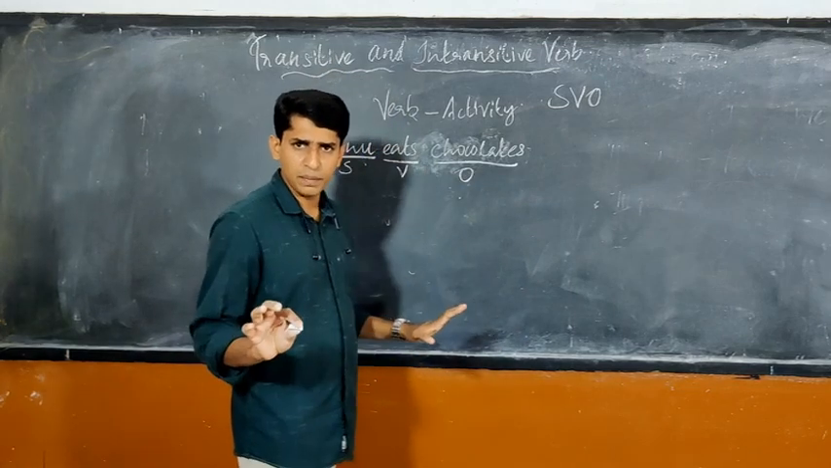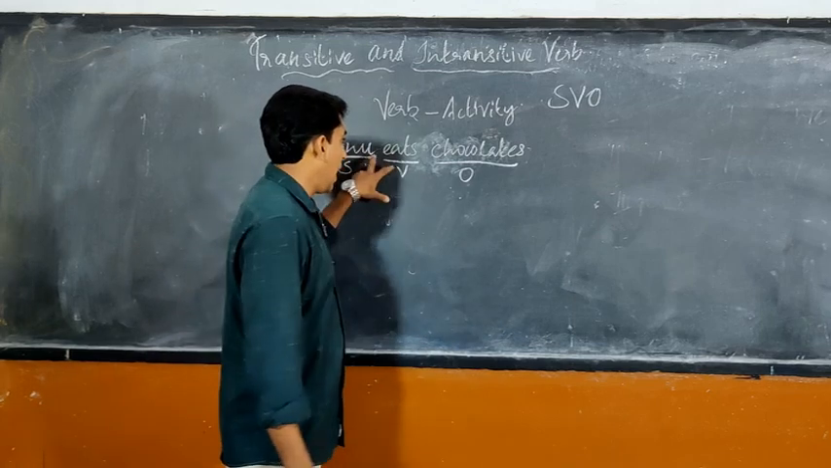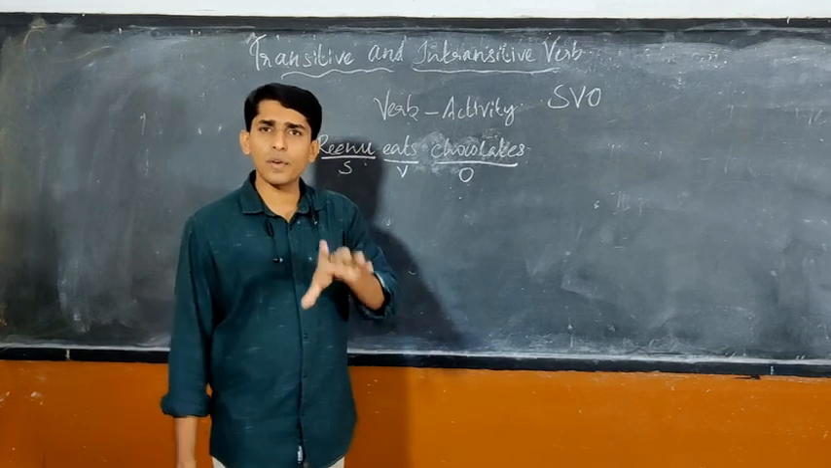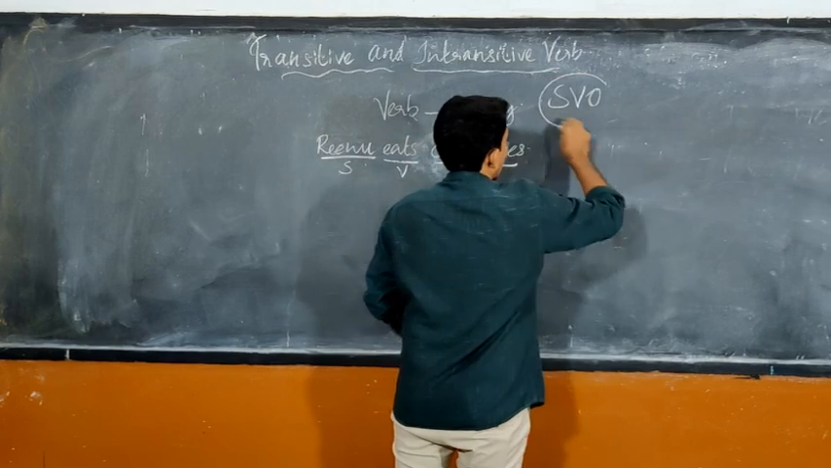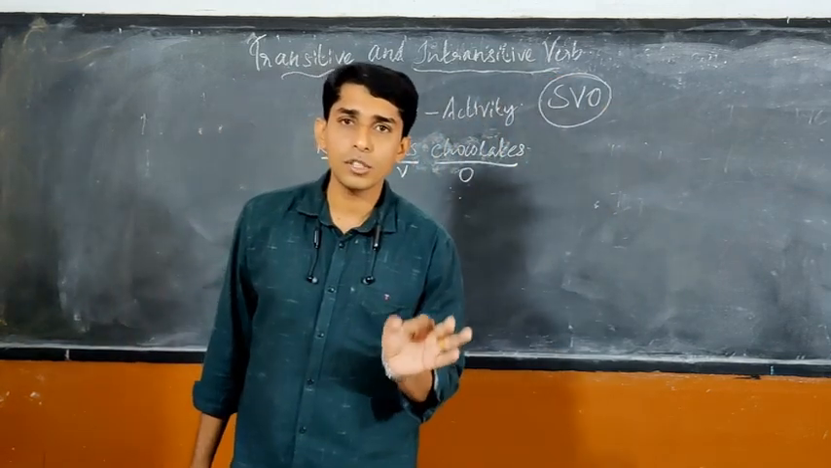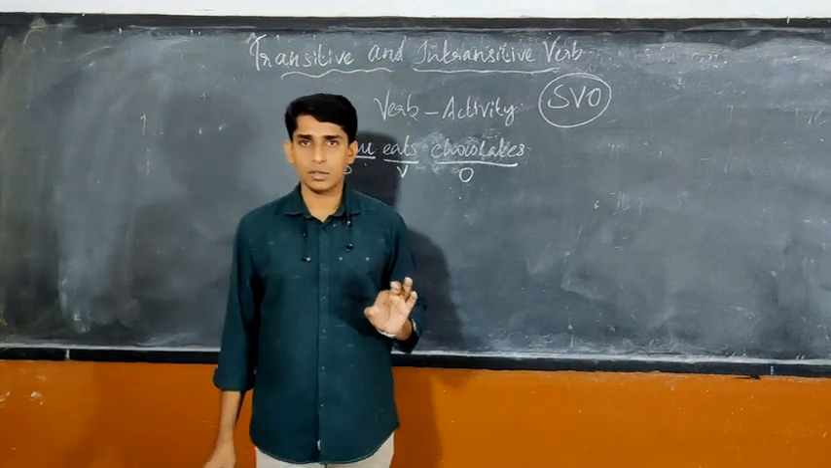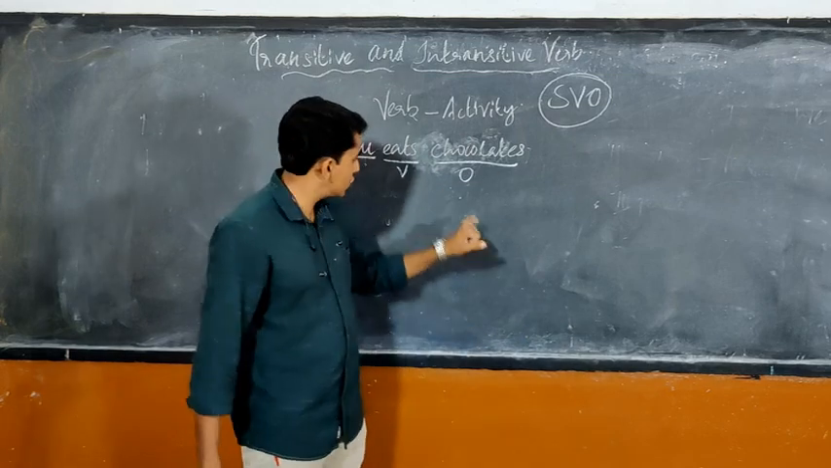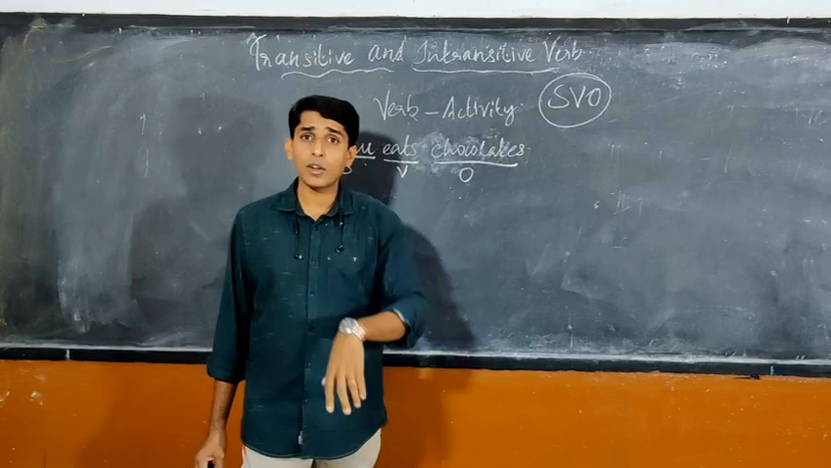Every time it won't be like this. Sometimes there won't be an object. We will come to that. We say the common structure, or the pattern, of an English sentence is SVO. That means subject followed by verb, then object. It can be changed. There are many other sentences without object. There are also sentences with more than one object.